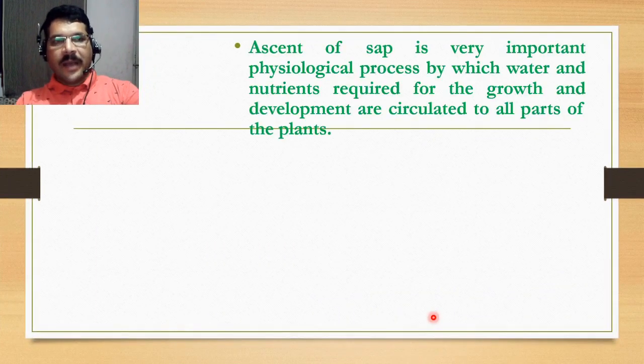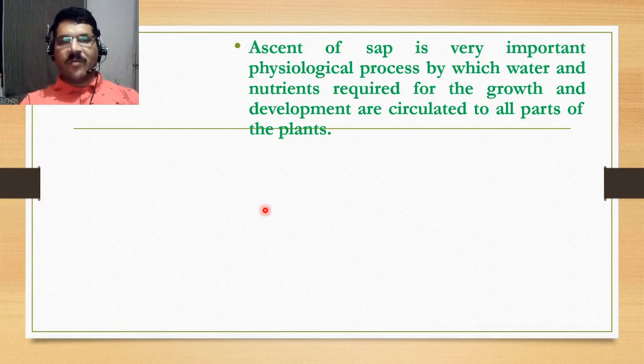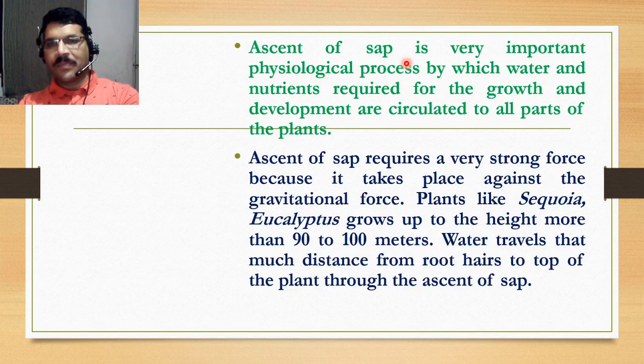Ascent of sap is a very important physiological process to circulate water throughout the plant body. It means the absorbed water and minerals are circulated to each and every part of the plant, that is leaves, stem, fruits, flowers, etc. These nutrients and water are very important for the growth and development of the plant, and this water and mineral circulation is controlled by the mechanism of ascent of sap.